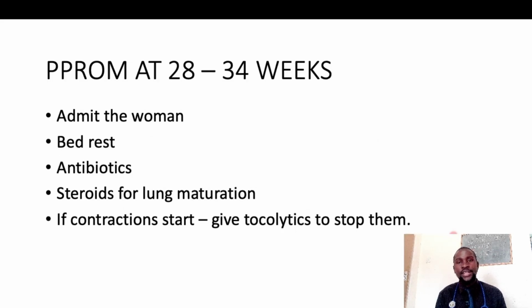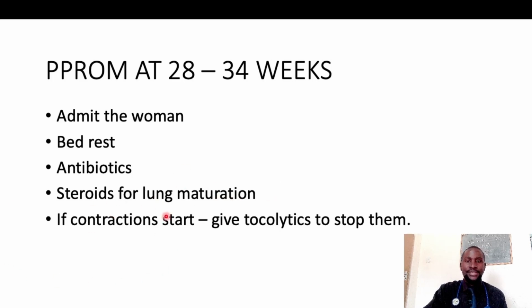If this PROM is happening at 28 to 34 weeks, now the 28 again, you may find in other literature they will tell you 24 to 34 weeks because of the age of viability varying in different setups. But in our setup, the age of viability is 28 weeks. So PPROM at 28 to 34 weeks, what do you do? You admit this woman, bed rest. You give them antibiotics just as before, which is erythromycin, 500 milligrams orally, BD. Then steroids for lung maturation, the dexamethasone that we talked about, 6 milligrams BD.